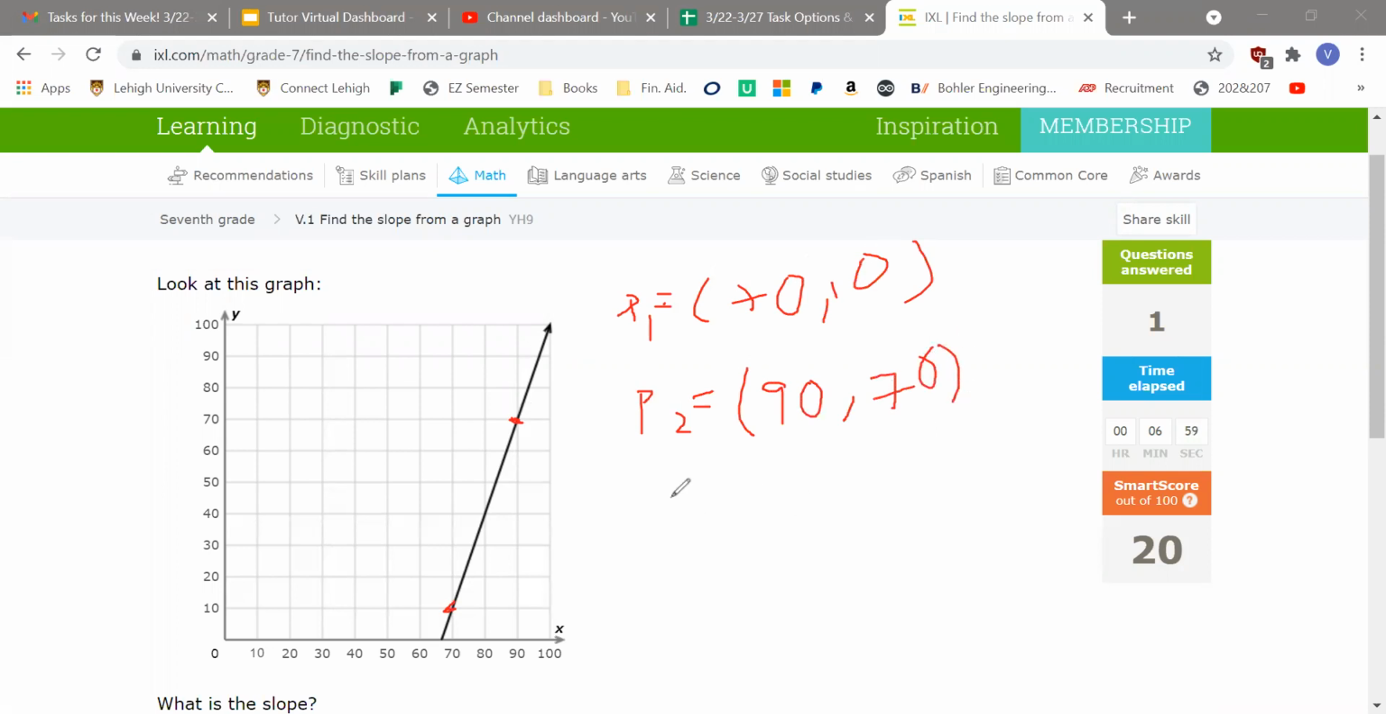Okay, so slope would be rise over run. Change in y first, 70 minus 10 divided by 90 minus 70. That equals 60 over 20, which will simplify to 6 over 2, which equals 3. So the final slope would be 3.